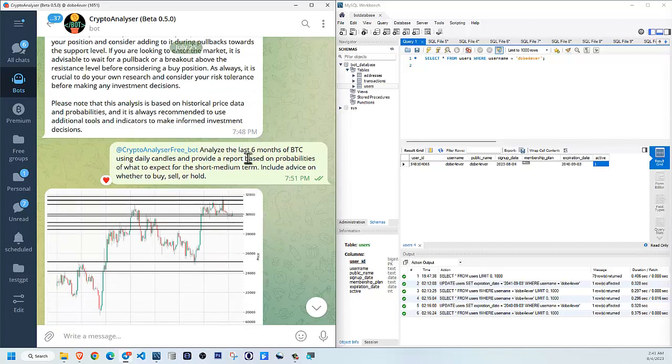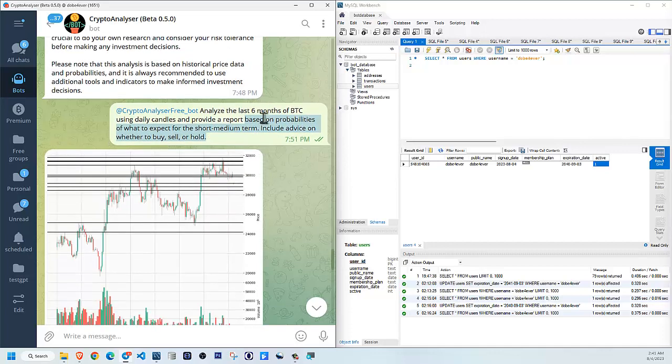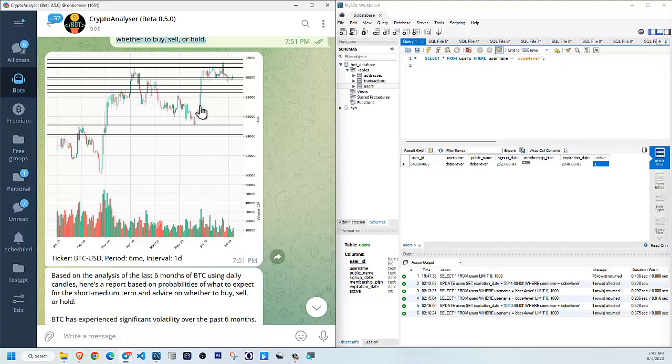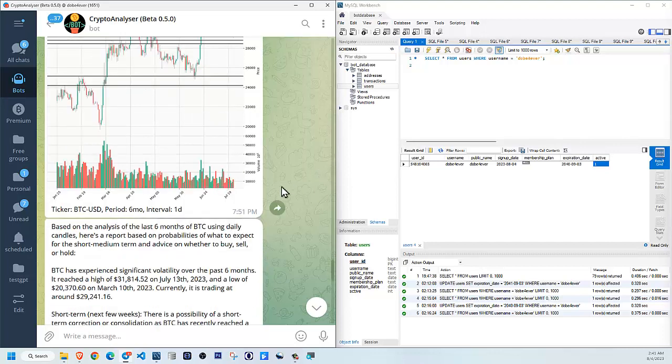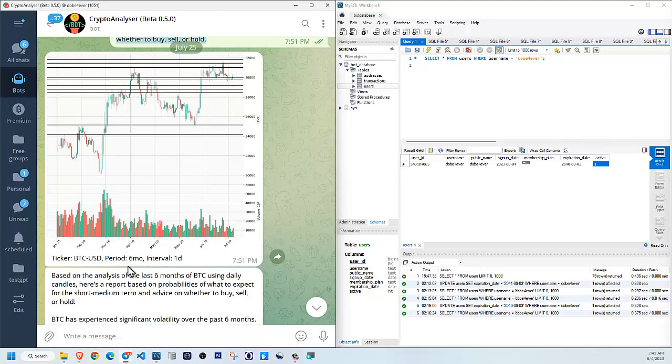I said, provide a report based on probabilities of what to expect for the short and medium term. Include advice on whether to buy, sell, or hold. This is what I wanted to know at that particular time, but you could give any context you want of anything that you want to know based on price history data of any asset for any time period.